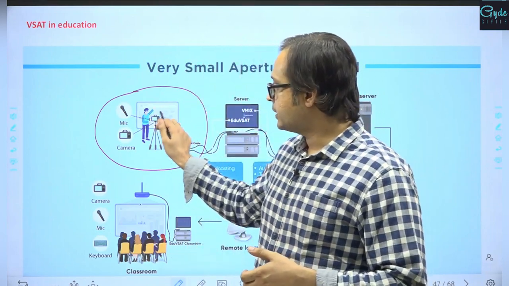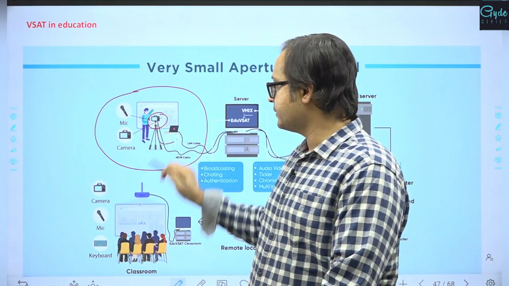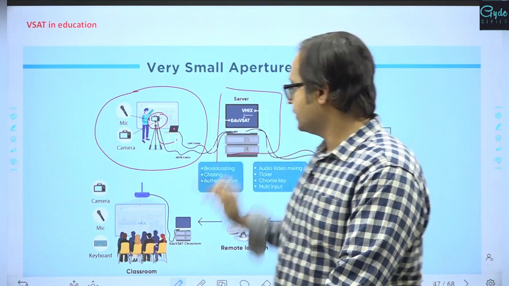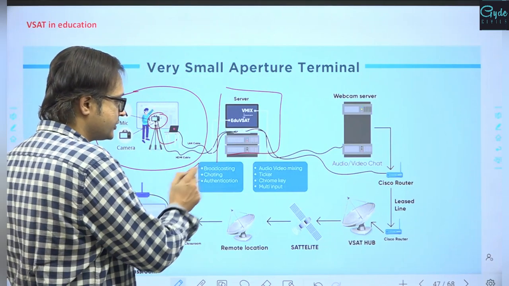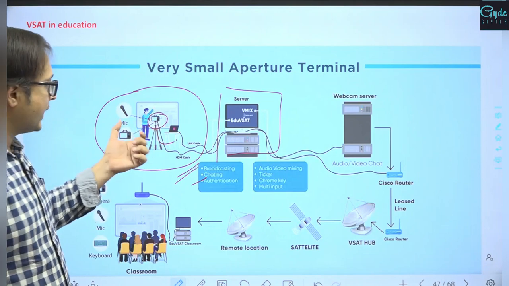They can be captured using a camera and a mic system, which is then being relayed using a LAN cable to a broadcasting server. This can help in broadcasting, chatting, and authentication of the content which is being received from the camera.